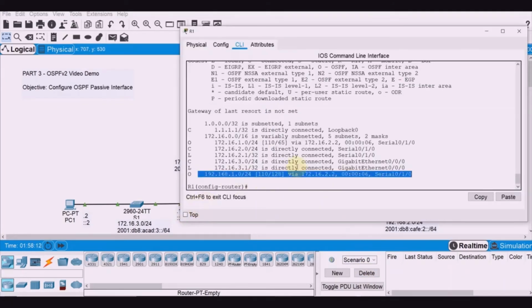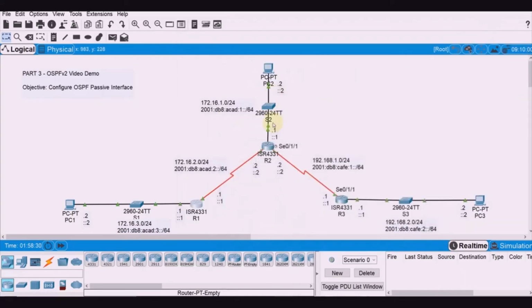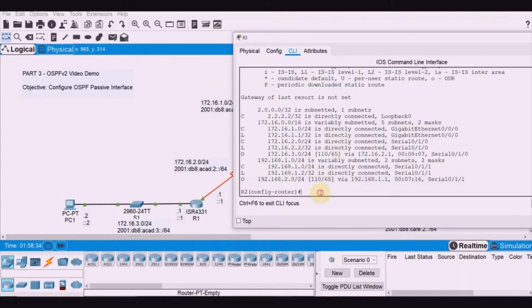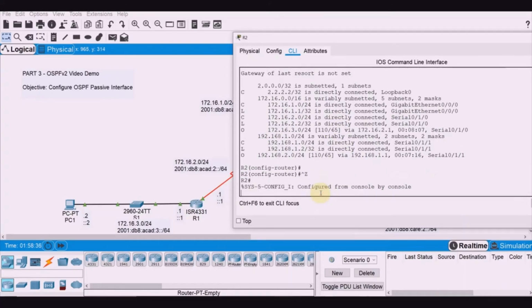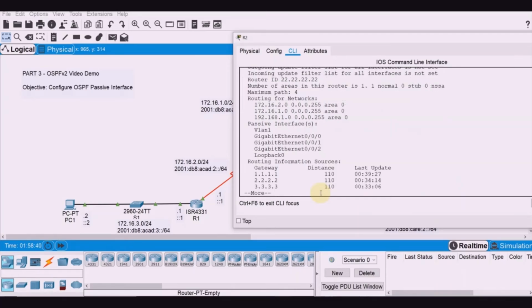Okay. So again, let's do it. Do show IP protocols. Okay. So passive interface is only set to gigabit Ethernet 0/0. Right? So also on R2, let's verify that. All right, so this would be show IP protocols.